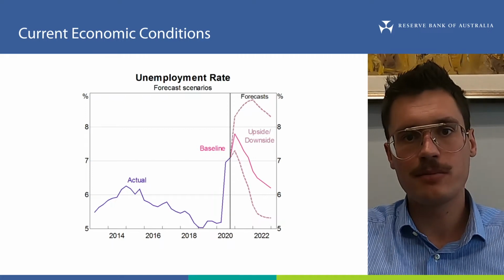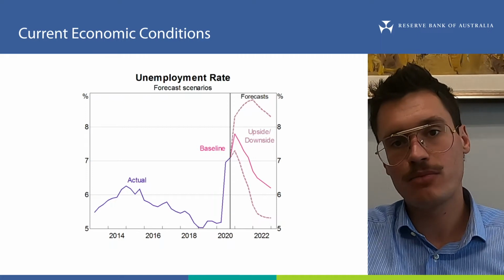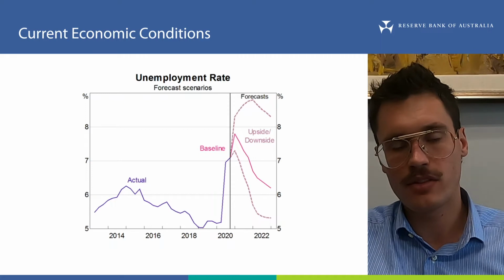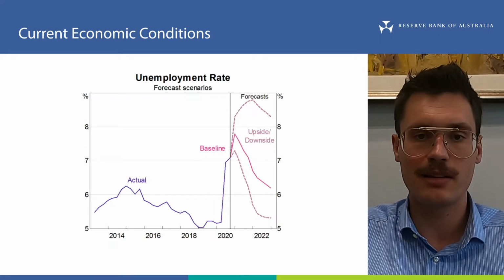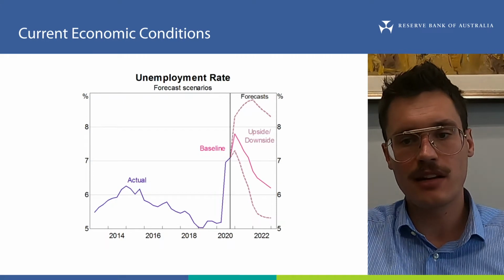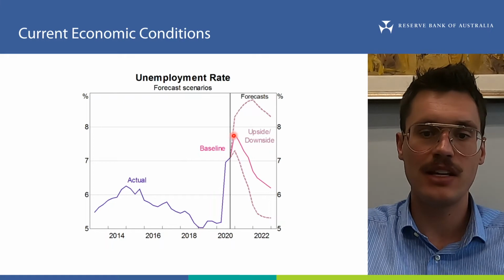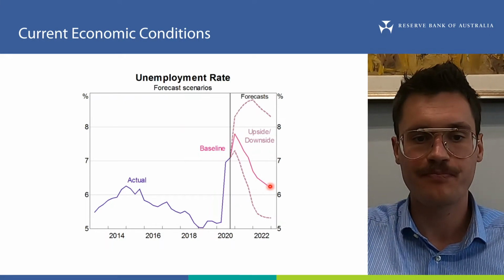Many of these people are expected to re-enter the labour market to search for work again, as job prospects improve in some places and as eligibility criteria tighten for social assistance payments like JobSeeker. This will see these people included in the unemployment rate. Under this scenario, the unemployment rate is expected to peak a little below 8% around the end of the year, before declining to just above 6% by the end of 2022.